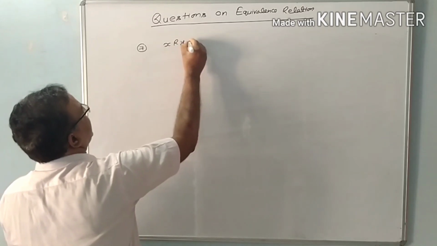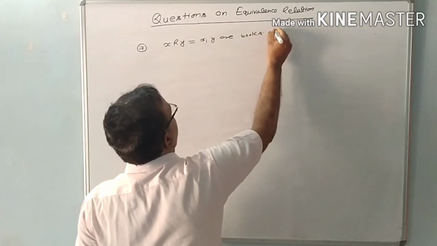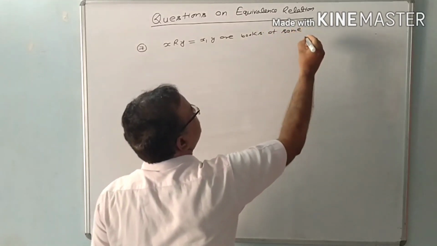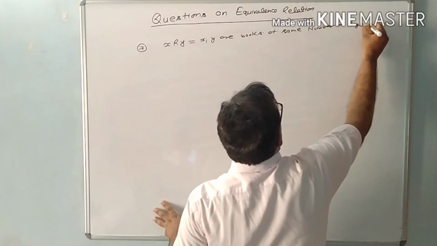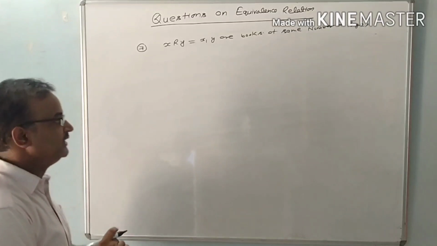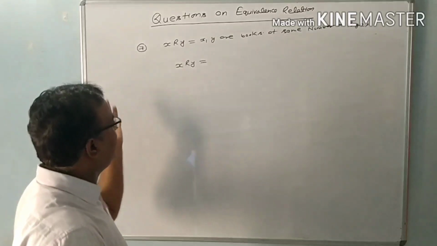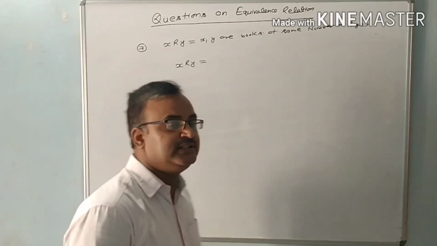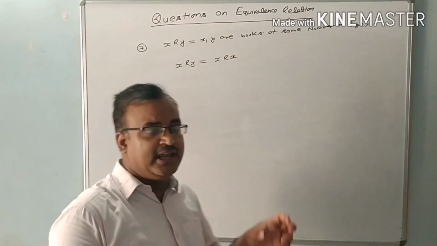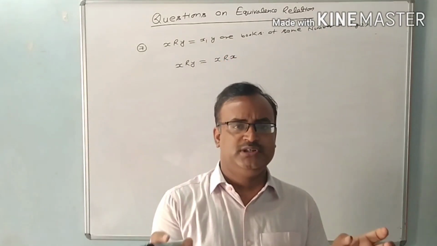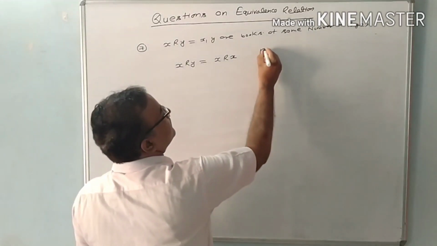X is related with Y, that is, X comma Y are two books of the same number of pages. If X and Y are two books of the same number of pages, then we can say X is also related with itself. Reason behind this: if we take the same book twice, they have the same number of pages. So the given relation is a reflexive relation.